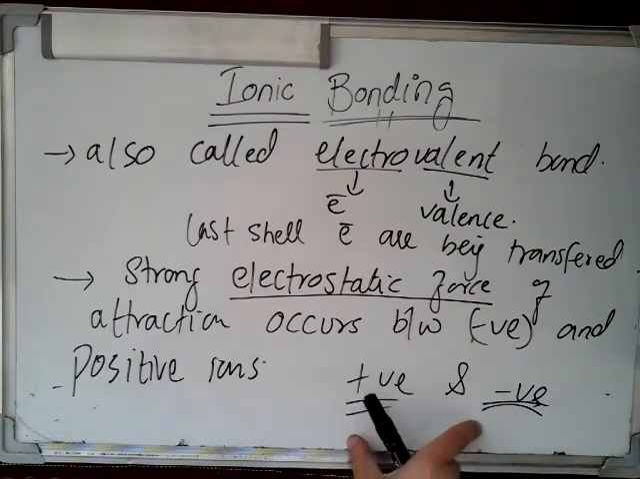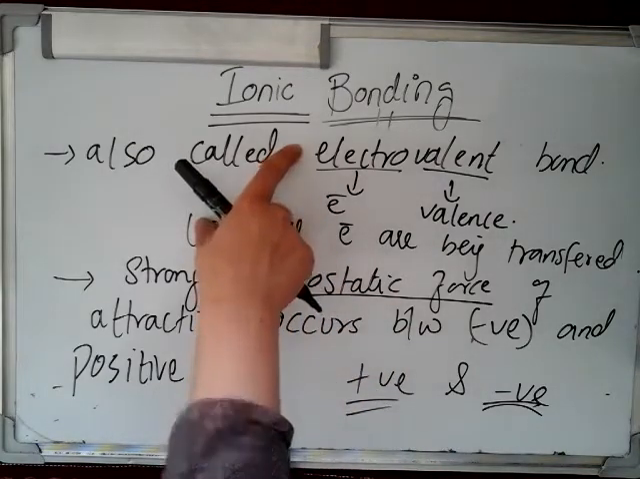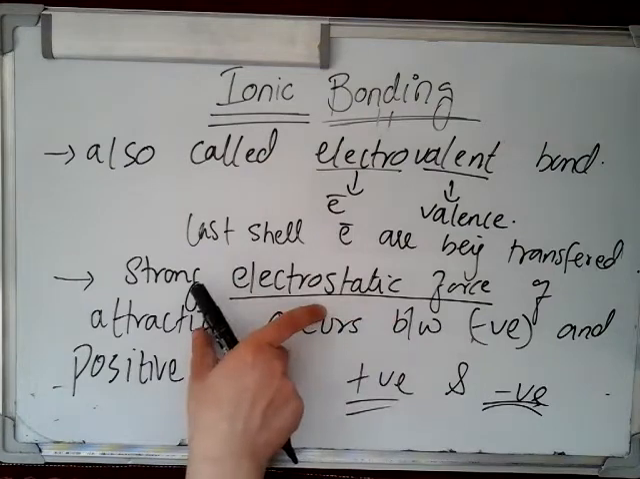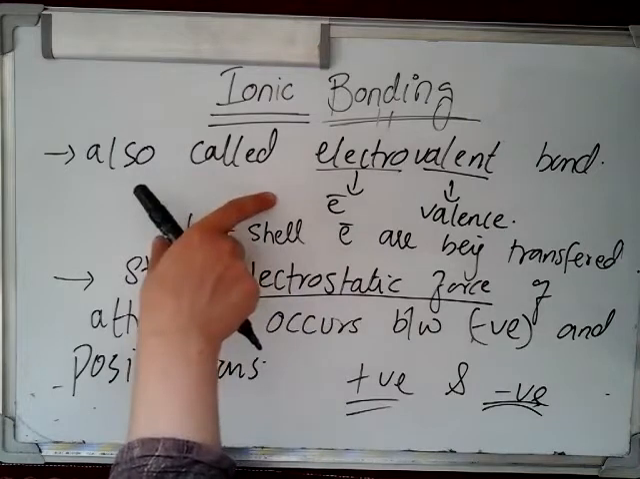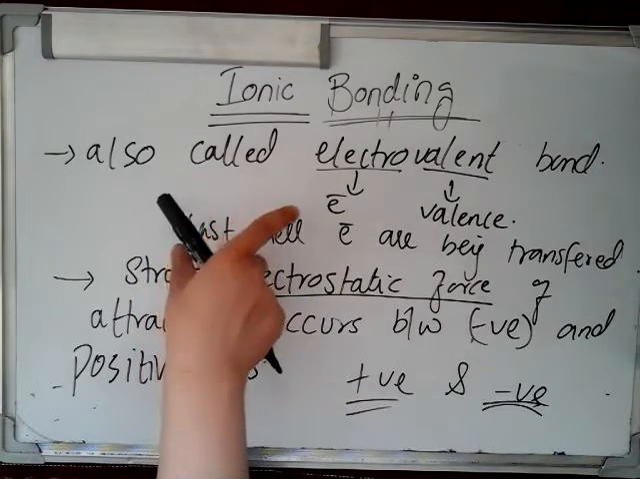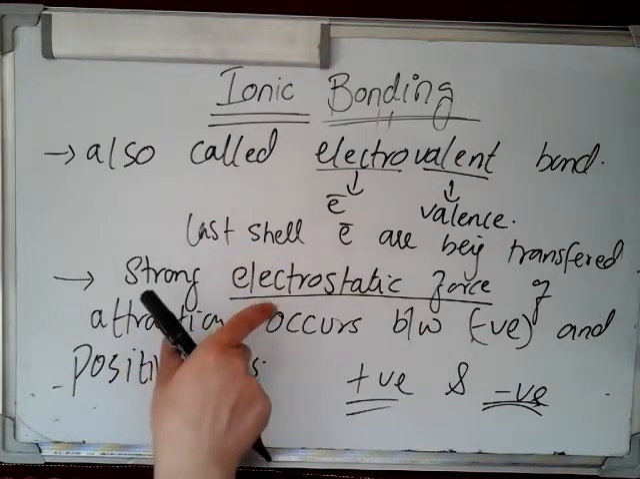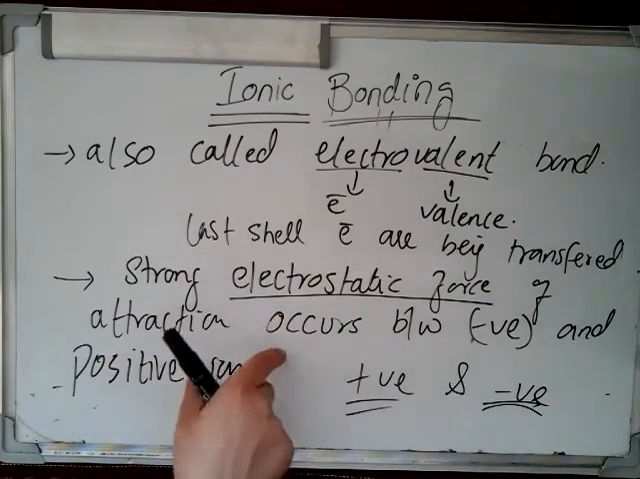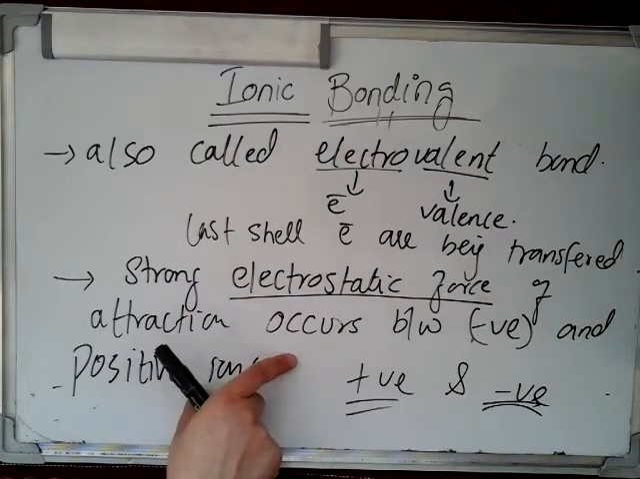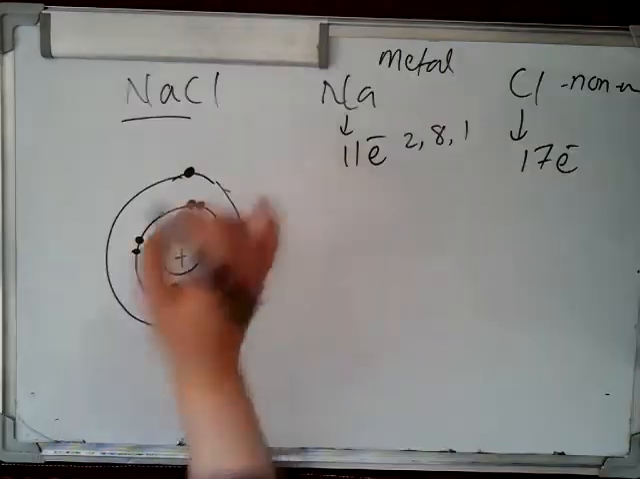So compounds that have ionic bonding have a strong electrostatic force of attraction, and because of this, they are solid and have high melting and boiling points. Most of the time they are solid, and it is very difficult to break ionic compounds. So this is the overall concept.